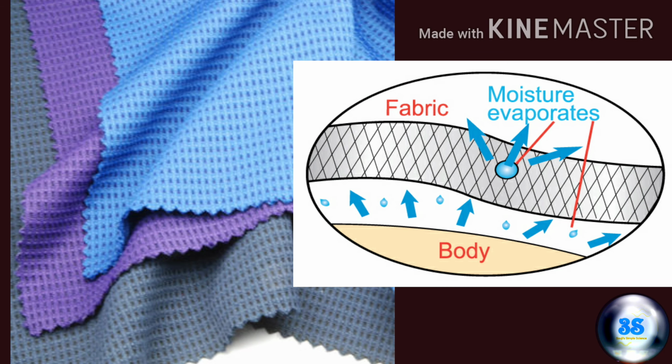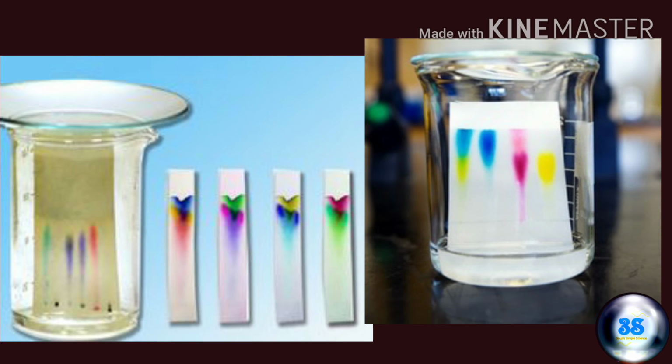Some textile fabrics are said to use capillary action to wick sweat away from the skin. Capillary action is observed in thin layer chromatography, in which a solvent moves vertically up a plate via capillary action. In this case, the pores are gaps between very small particles.